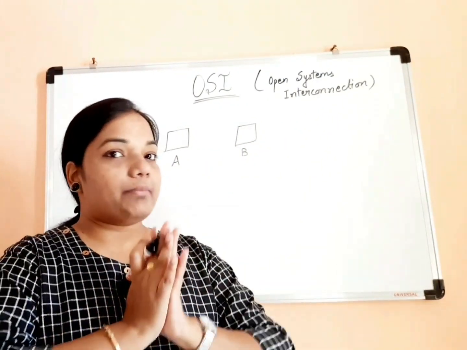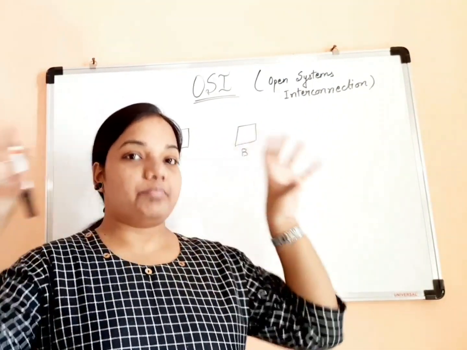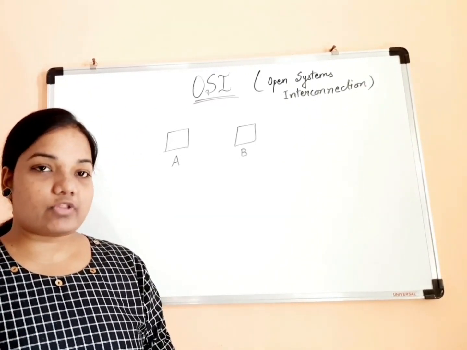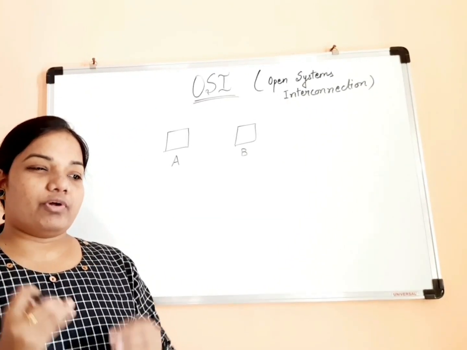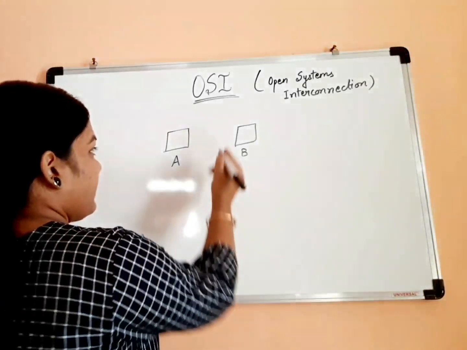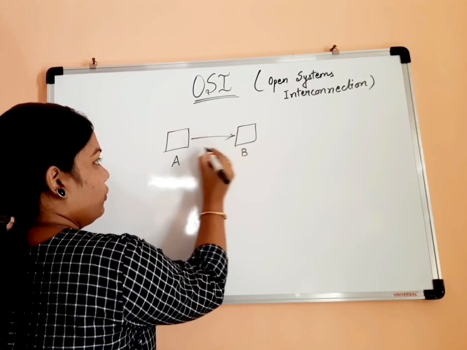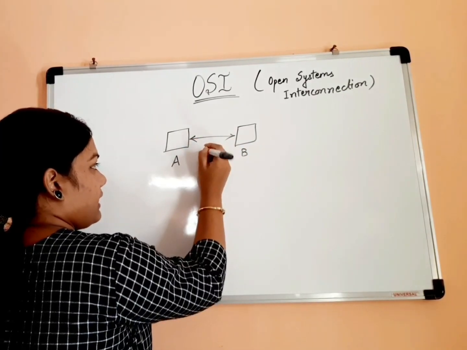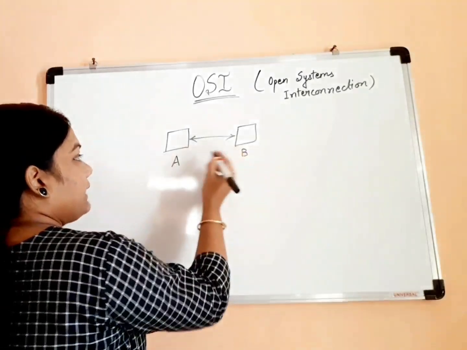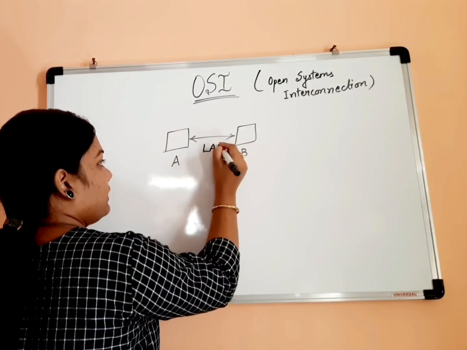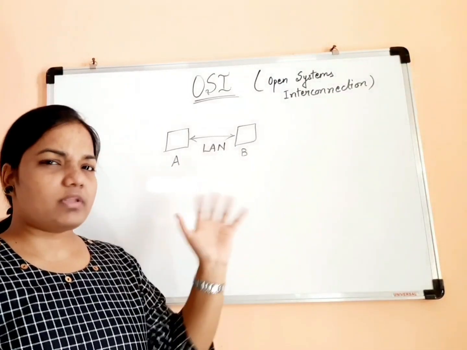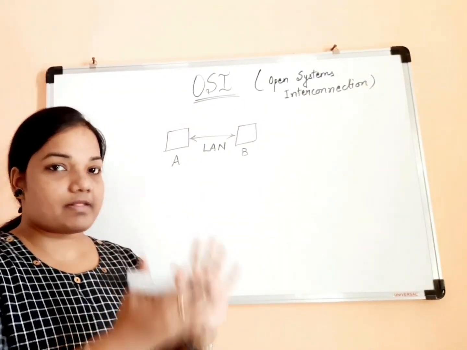One simplest possible way is, let's say these two are available locally. If they are in the same network available locally, they can interact with each other through a LAN cable, a local area network. So this is one very simple scenario.